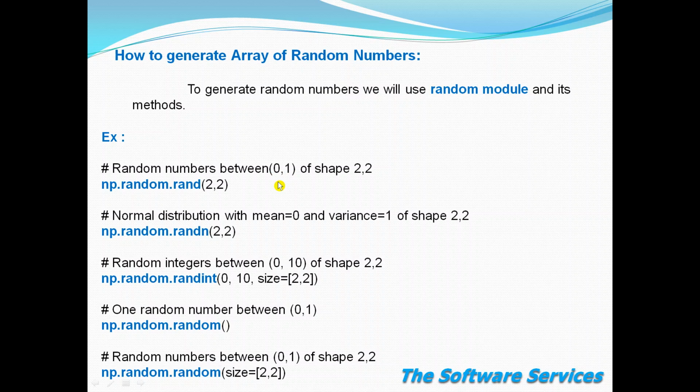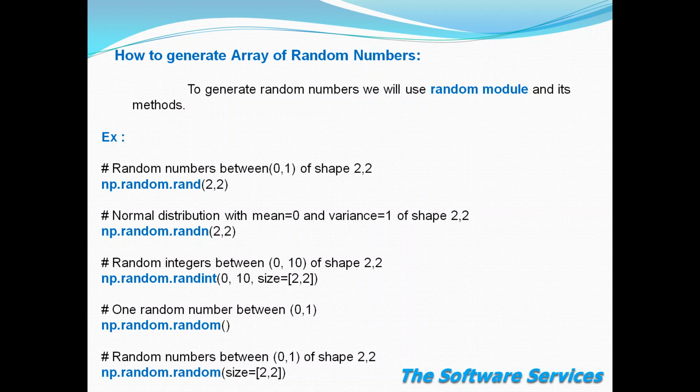This is the point you have to remember. It does not generate random numbers other than 0 to 1 only, from the values ranging from 0 to 1.